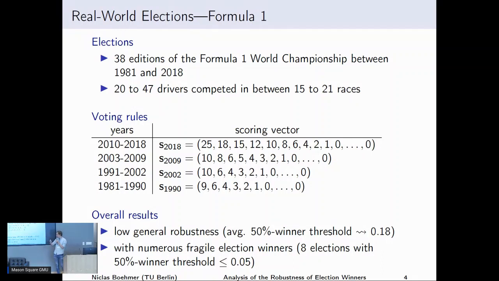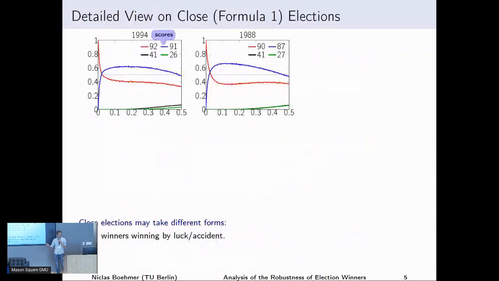We were surprised that they have a low robustness, and in particular, we find numerous very fragile election winners. This is what I want to expand on in this slide, showing you different types of very close election winners. Each of these plots corresponds to one year, and the legend shows the scores, the number of points that they got overall. I will now show you 6 elections, and in all 6, already just very few random swaps change the winning probability substantially.